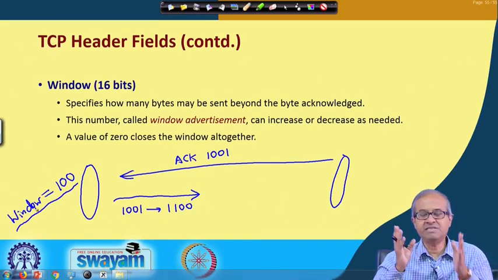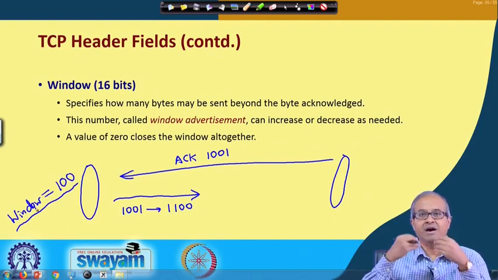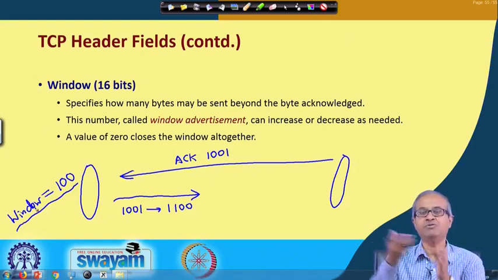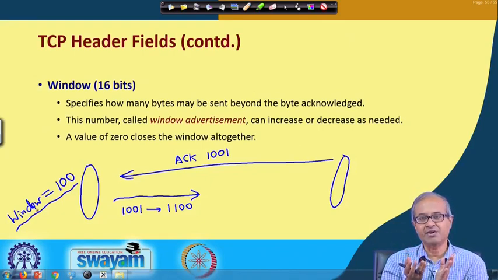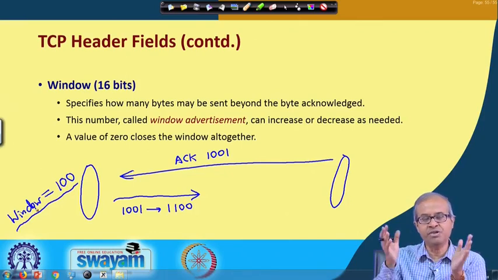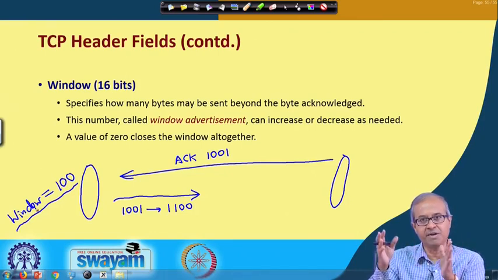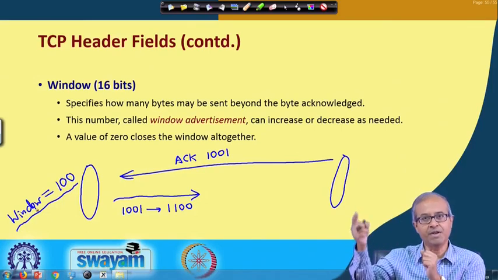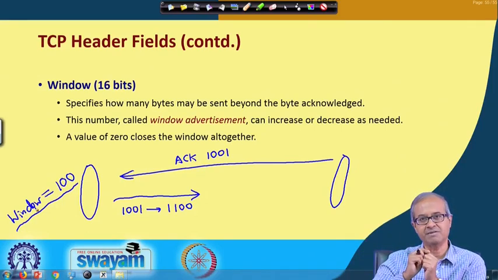This window size tells how many bytes the sender can send without getting the acknowledgement. Once the window is full, all 100 bytes have been sent, then the sender will be waiting and idle. It will be waiting for the acknowledgement to come back.